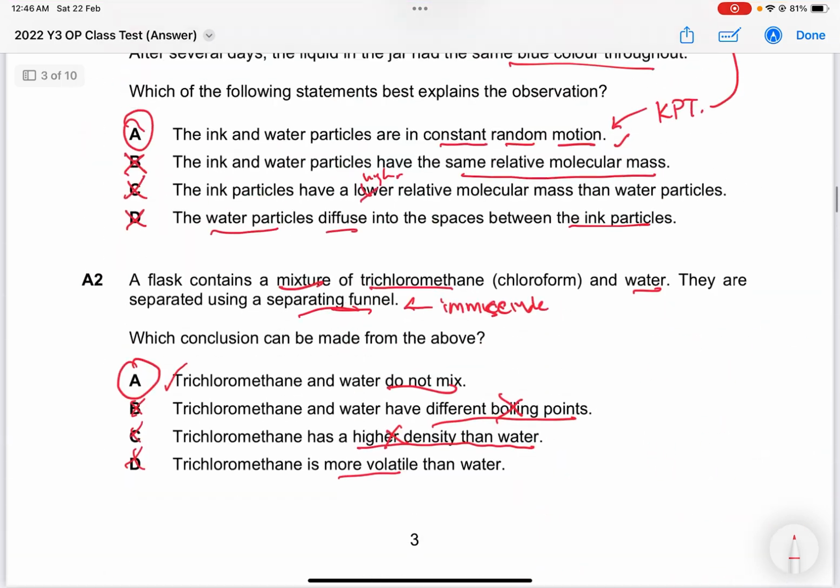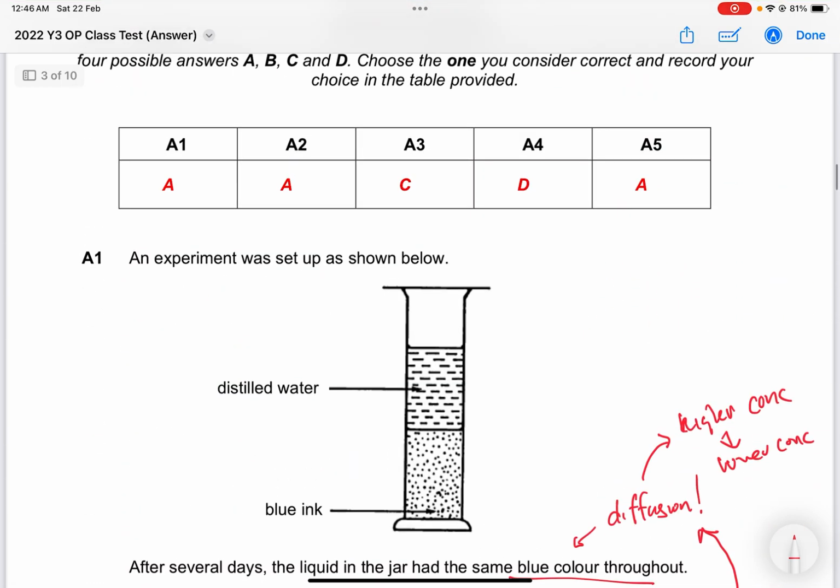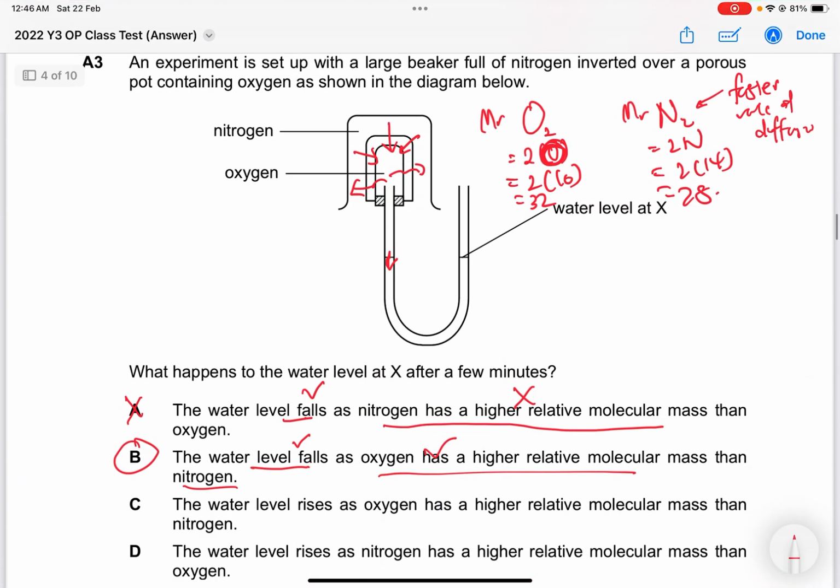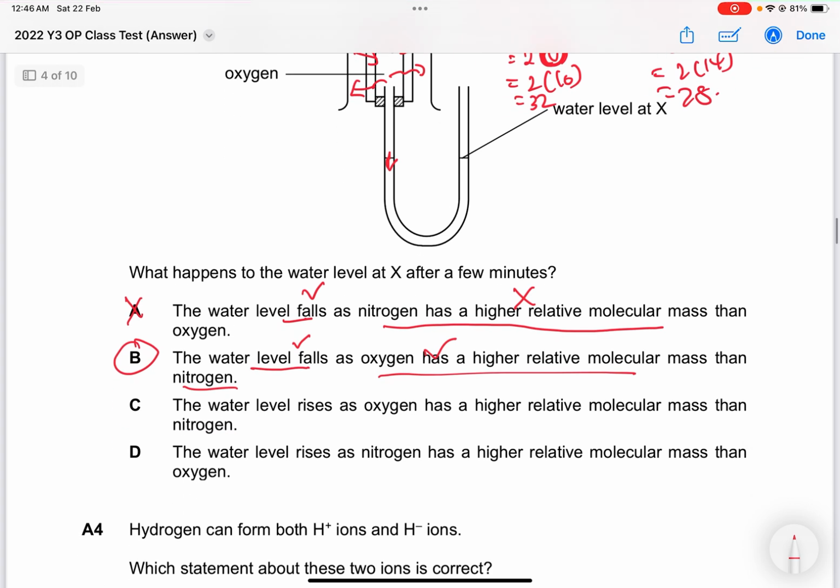Oh, did I put the wrong answer here? Actually, it's not supposed to be B. My bad. Okay. So the water level is falling because the oxygen has a higher relative molecular mass than the nitrogen. The water level rises, so we know that rising is out, therefore C and D cannot be the answer.